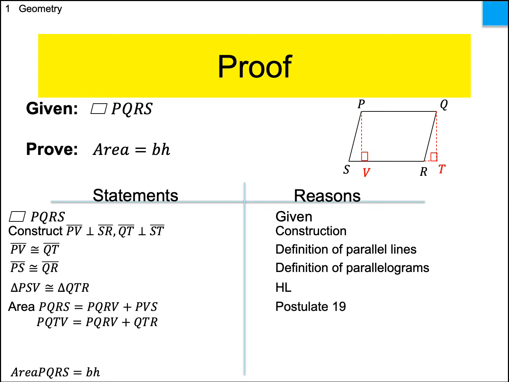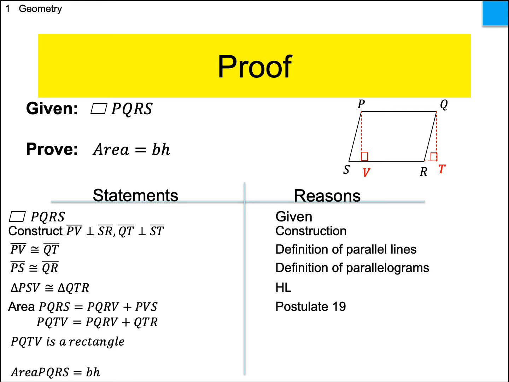Okay. All right. So what allows me to do this? Well, that's that one postulate from the other day that says that the area of a large shape is made up of the area of the subregions. Okay. That's postulate 19. Somewhere along the way, we've got to literally say, though, that PQTV is a rectangle. So, well, it is a rectangle. Let's see, why is it a rectangle? Well, we can see that it has two right angles.